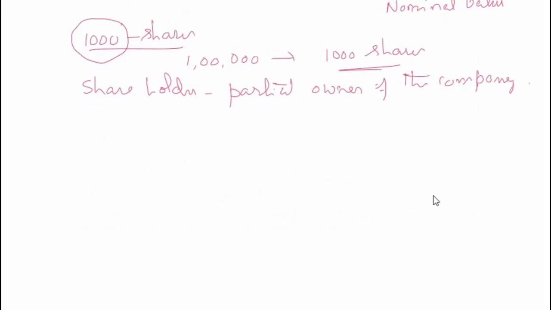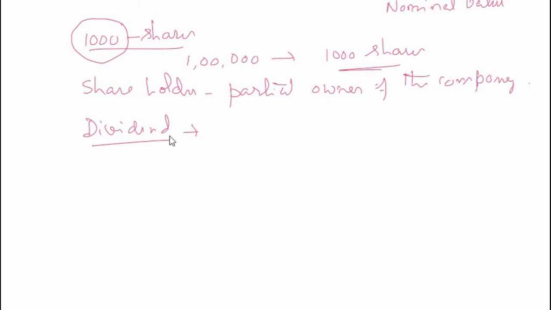Now the factory starts working and then starts making profit. Then the company distributes part of the profit to me for my being the shareholder of the company. So that is known as dividend. So what is dividend? Dividend is the share of the profit that the person gets for being the partial owner of the company.